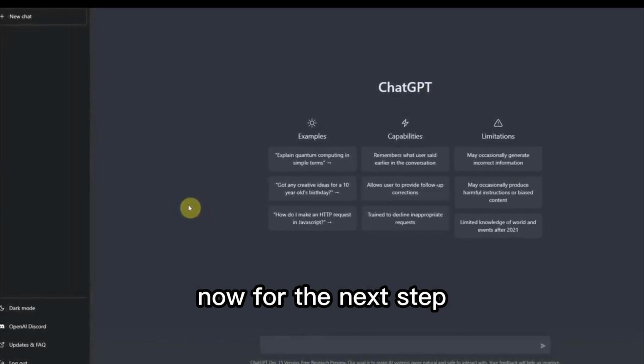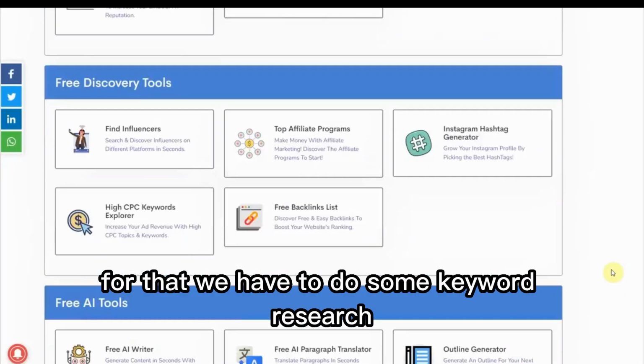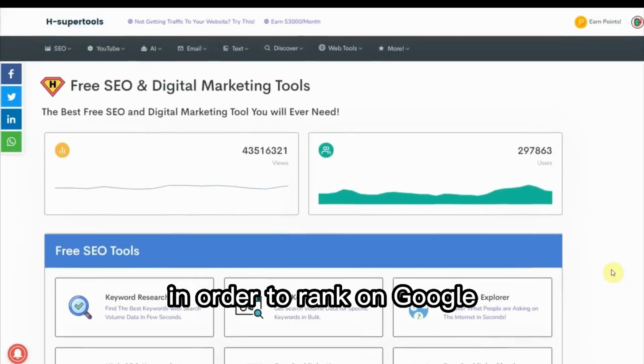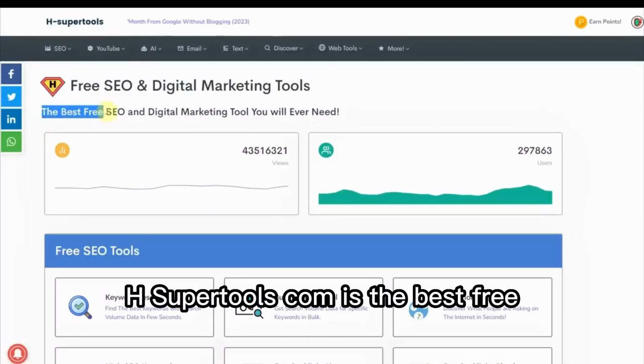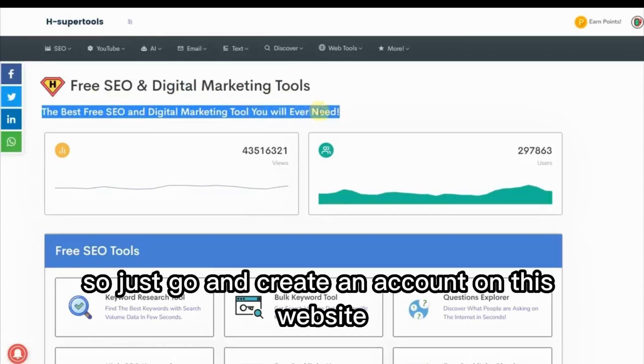Now for the next step, you need to get a blog topic in your niche. For that, we have to do some keyword research to find low competition keywords in your niche in order to rank on Google. And this is where AexCreation comes in to help. AexCreation is the best free SEO tool to find low competition keywords. So just go and create an account on this website.